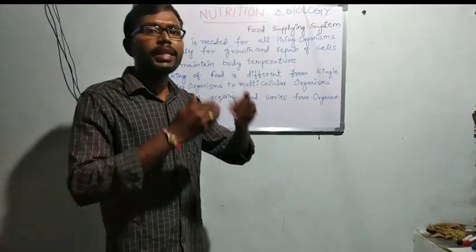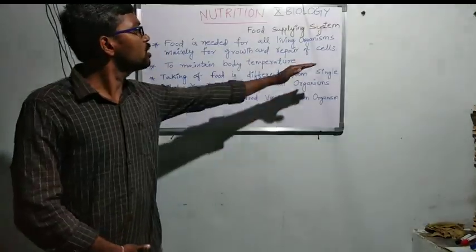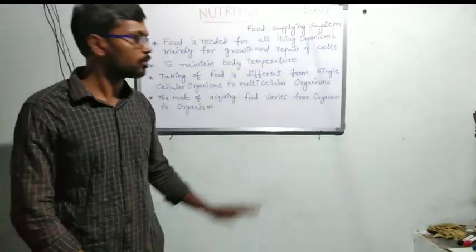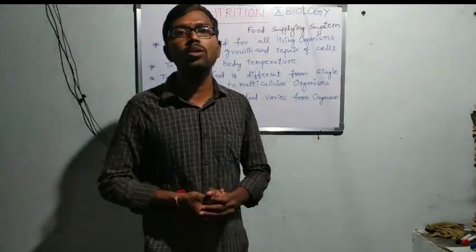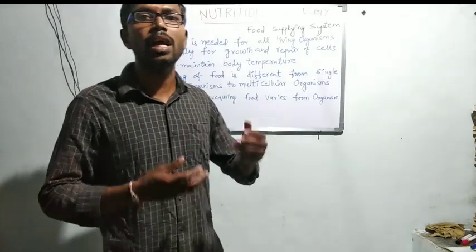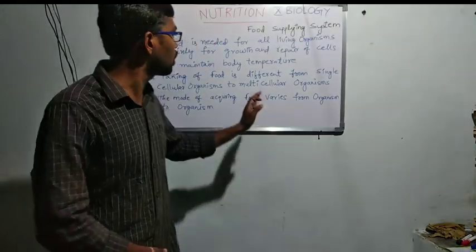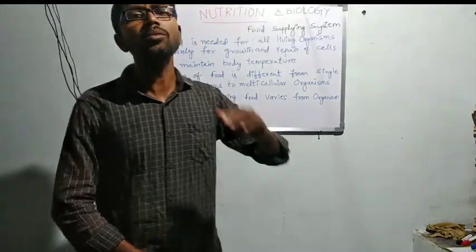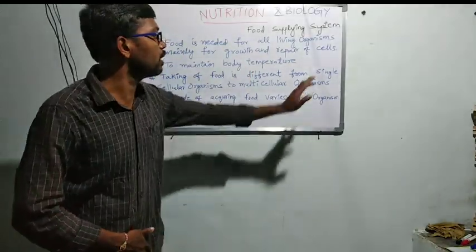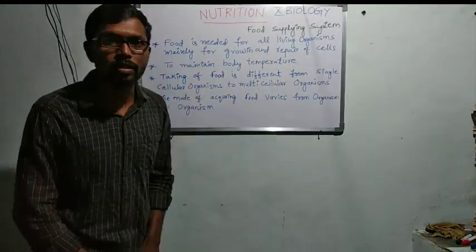So the taking of food is different in single-celled organisms and multicellular organisms. We know that living organisms which have more than one cell are all multicellular organisms. Their taking of food is also different when compared with single-celled organisms.